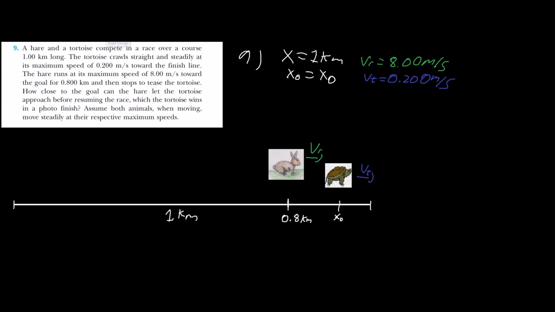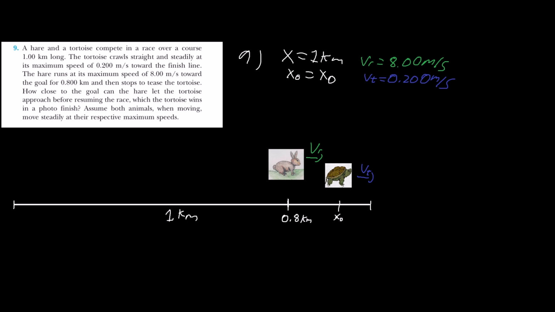Well, they're competing in a 1 kilometer race. Let's say the turtle has a specific speed, which is 0.2 meters per second. If you're just given the speed of the turtle and the distance of the race, ignoring the rabbit, how far of x naught does he have to be? You can't just solve it with only the information of the turtle, because if you're just given the speed, you can't find where x naught is. But the scenario is this: how close can the rabbit let that turtle x naught approach?